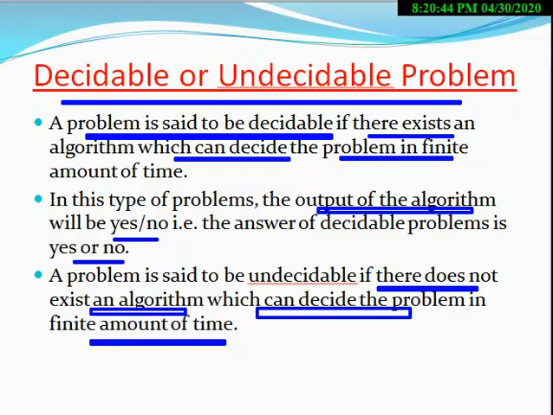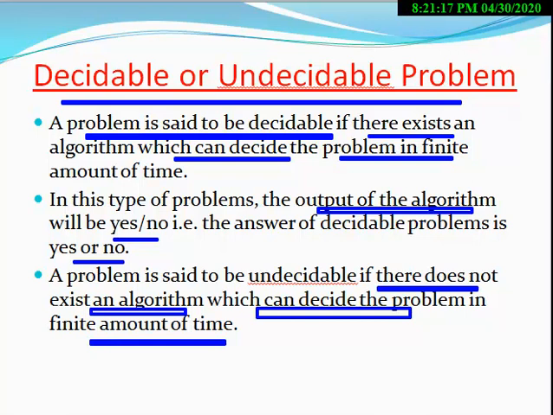So if there exists no algorithm which can decide the solution of the problem within a finite amount of time, then the problem is said to be undecidable. Again we repeat the definition. A problem is said to be decidable if there exists an algorithm which can decide the answer, the output of the problem in yes or no, within a finite amount of time.